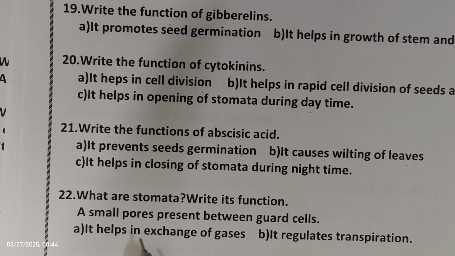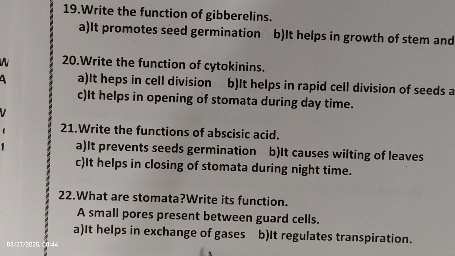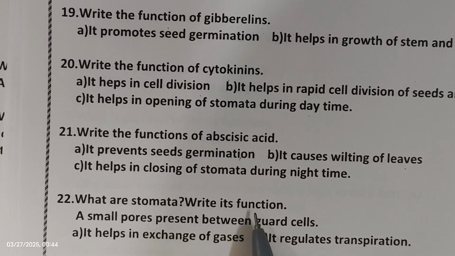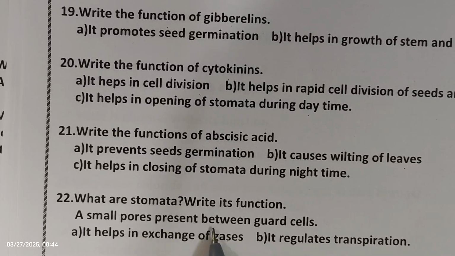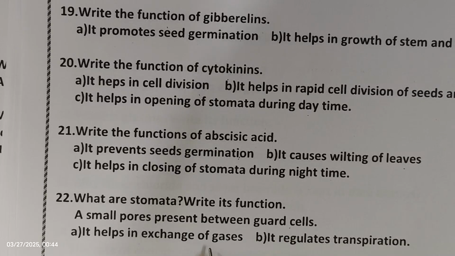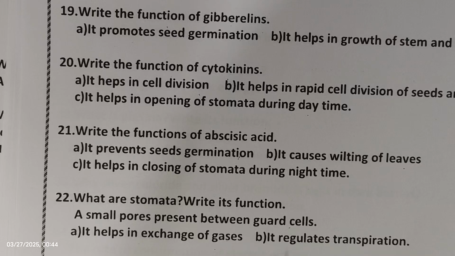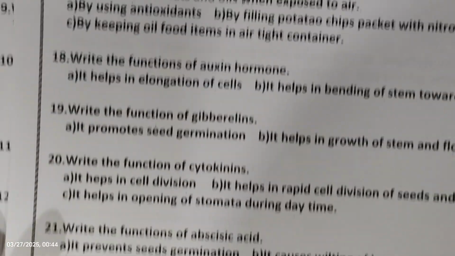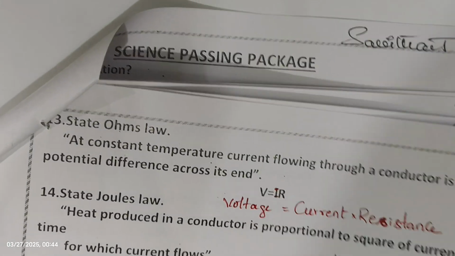It helps in exchange of gases and it also regulates transpiration. Okay. What are stomata? Write its function: small pores present between the guard cells are stomata, and they help in exchange of gases and also help in regulation of transpiration. Okay. So we'll move to the next question.